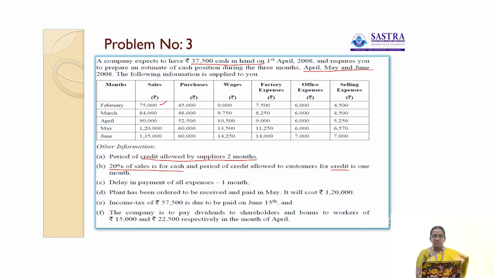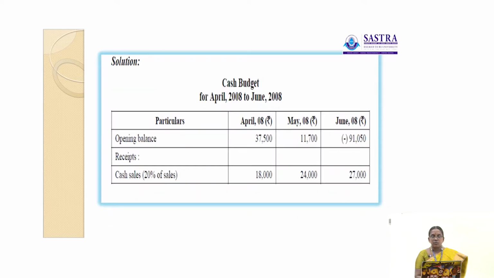Then next one is delay in payment of all expenses, allowed for 1 month. Then plant has been ordered, that is a payment. Then income tax is also a payment. Then dividend paid and bonus paid are also payments. Okay, we shall see the solution of the problem. Cash budget for April 2008 to June 2008.